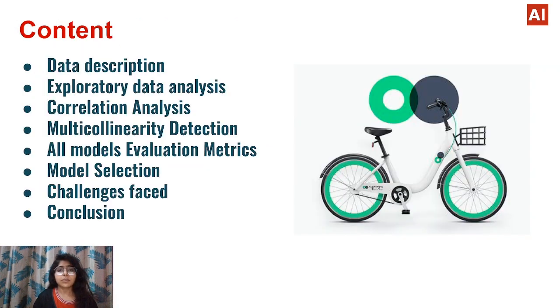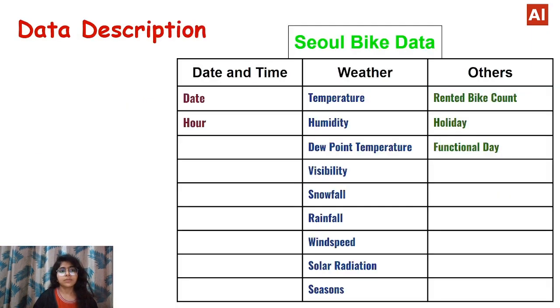Now, in this project, we will discuss the data description, exploratory data analysis, correlation analysis, multicollinearity detection, all models' evaluation metrics and model selection, challenges we faced during the project, and at last we will discuss the conclusion. So let's start with the data description.